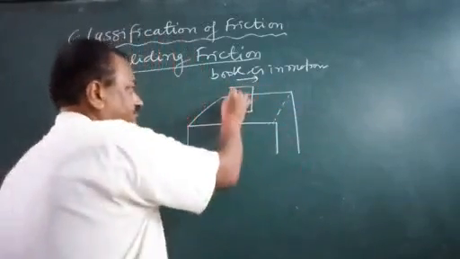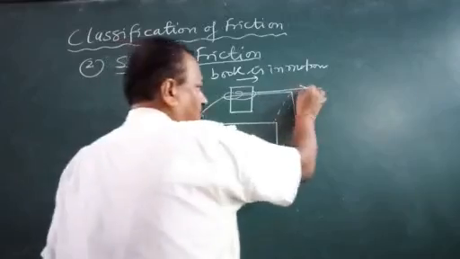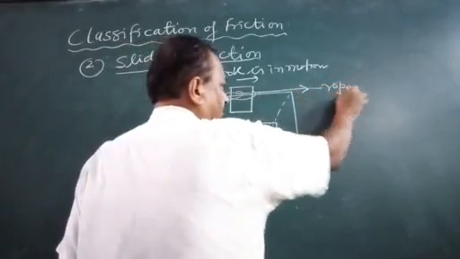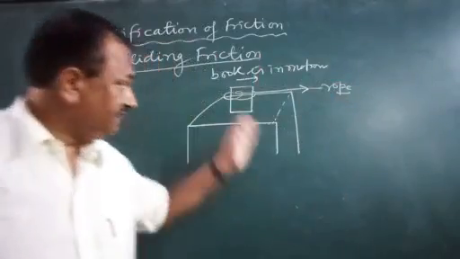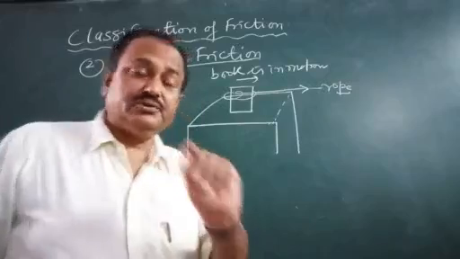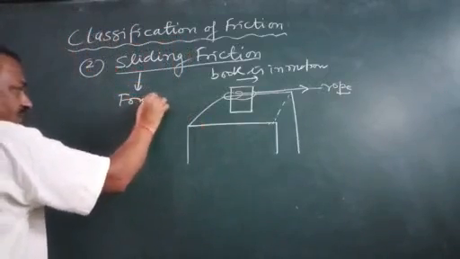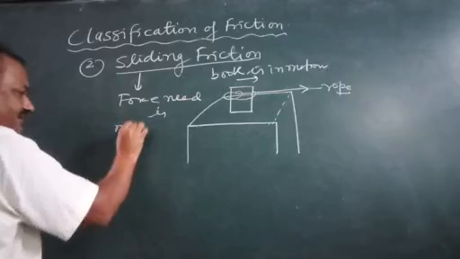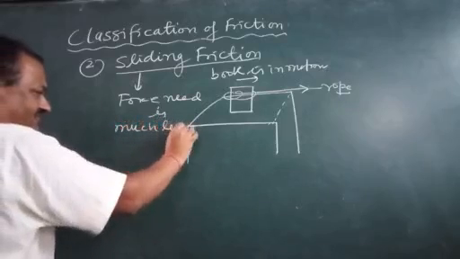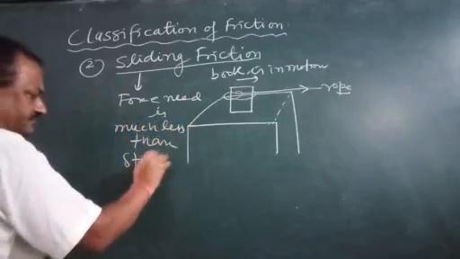Say someone has tied it with a rope, or the person is moving, and we are applying little force. So here the force needed is much less than static friction.